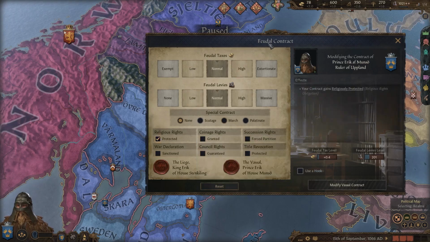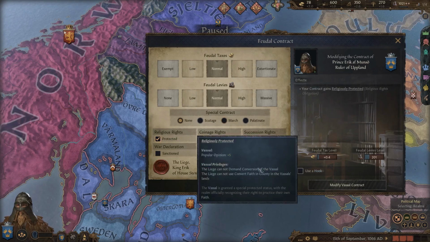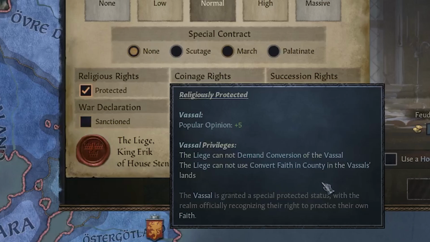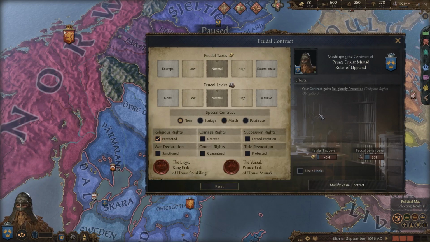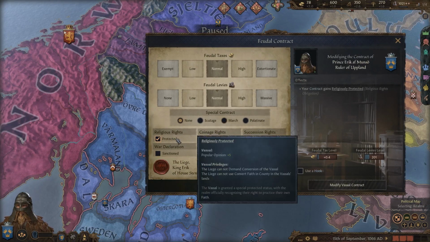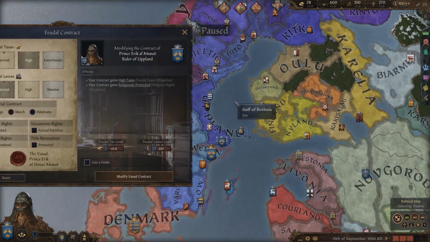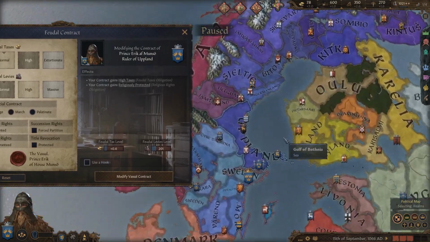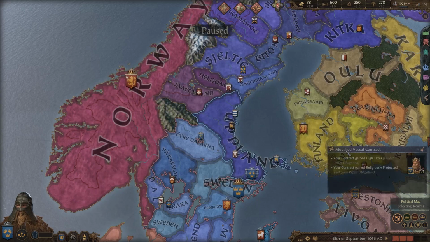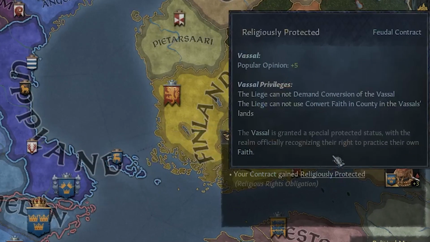And what this is going to do is make sure that my liege cannot demand my conversion. They cannot use their convert ability on any of my counties that are in my control. So to get this protected religious rights, we are going to have to give up either some taxes or some levies. And I think I'm going to give up some taxes for this, because I do want to keep my military pretty strong, because I plan on invading all kinds of people around me. So we'll go ahead and modify our feudal contract like that, and you can see now we have gained religiously protected.